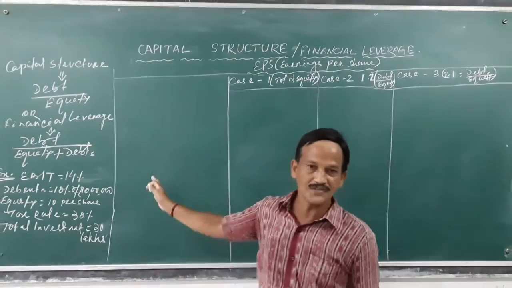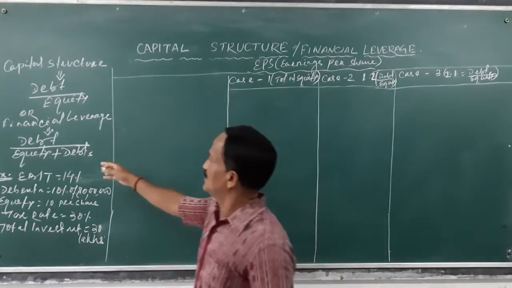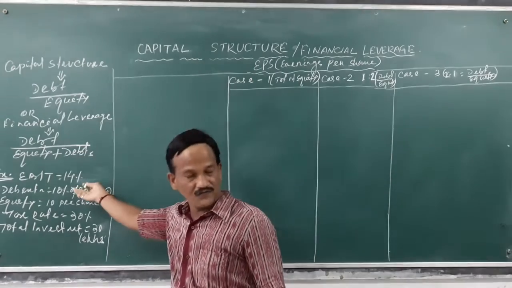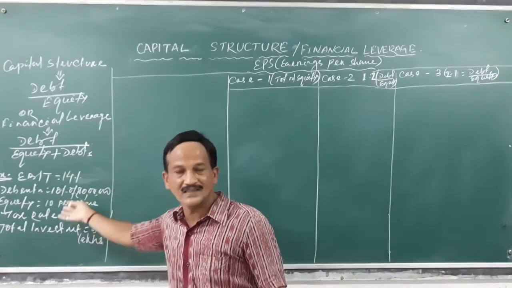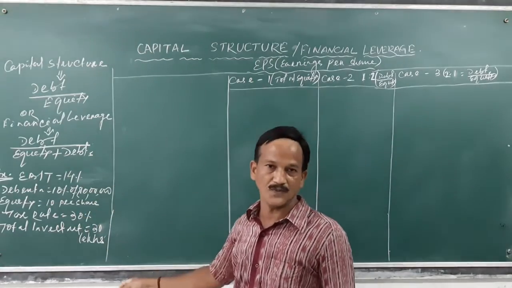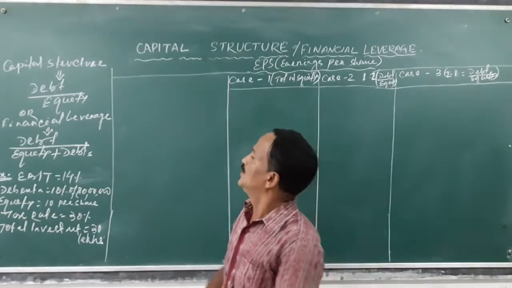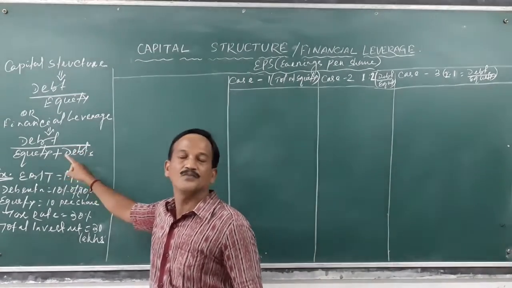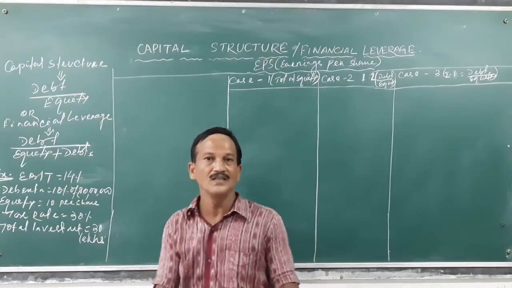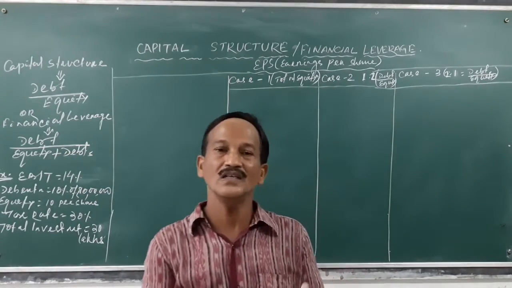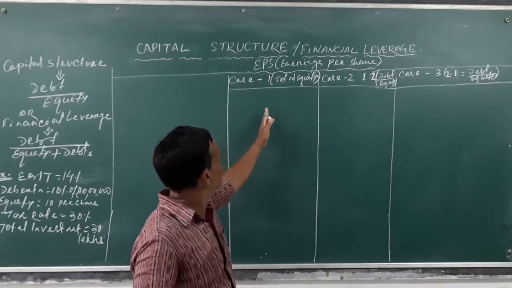That is the financial leverage. Higher the financial leverage, that means higher the debt funds in proportion to the total funds, the higher the return to the equity shareholders. Lower the debt funds in proportion to the total funds investment, lower is the return to the equity shareholders.